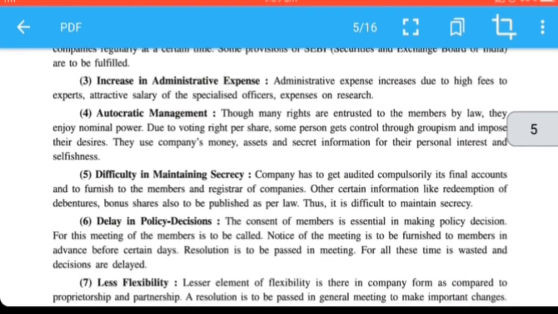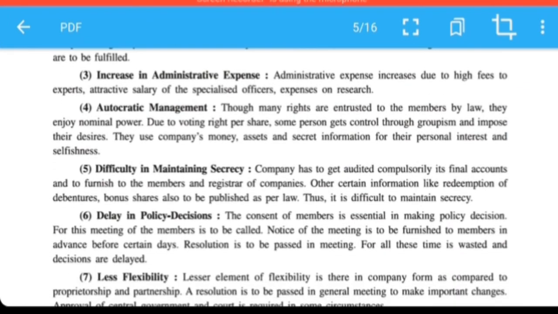Autocratic management, though many rights are given to the members, but they are enjoying only for namesake, because due to voting right per share, some members can get control through groupism and impose their desires. The people can come in a group, whoever are having more shares, and then if they vote, then definitely they will only be victory.